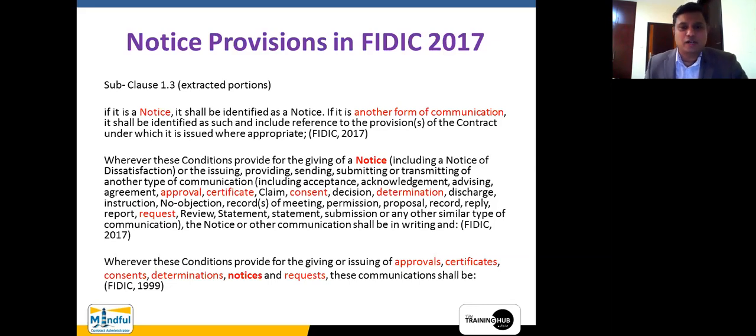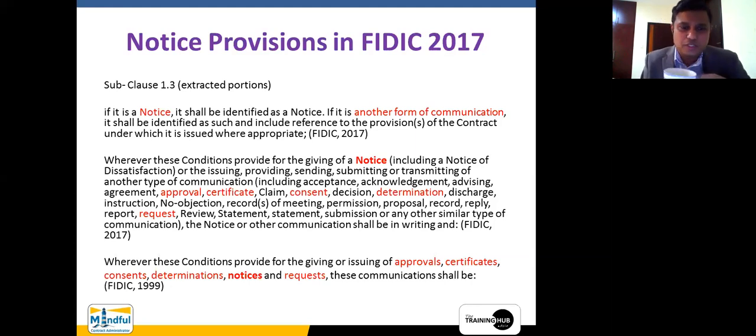Now, the second paragraph is a little bit of a fat paragraph, with a lot of elements, a lot of items which have not appeared within the FIDIC 1999 version or SPD2. Let us go through. Wherever these conditions provide the giving of a notice, within brackets, including a notice of dissatisfaction. That is also there. We call that particular word discontentment also. Sometimes you issue a letter of discontentment.